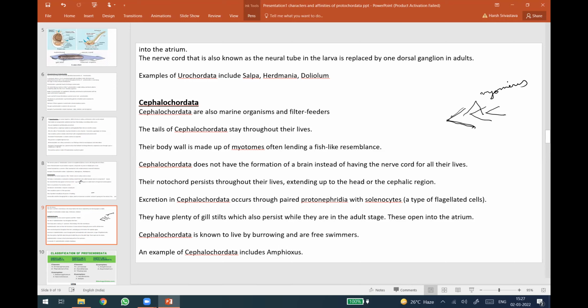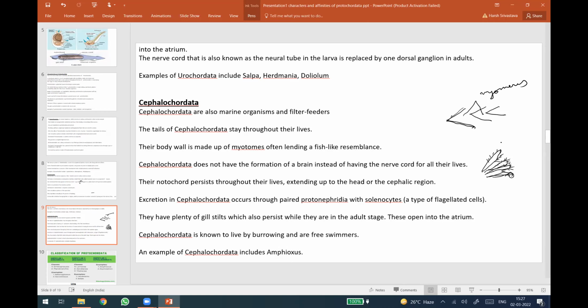A bunch of flagellated cells combined are called solenocytes, or flagellated cells, and with the beating of their hair-like structures, they create current into the body fluid and extract out the excretory wastes.